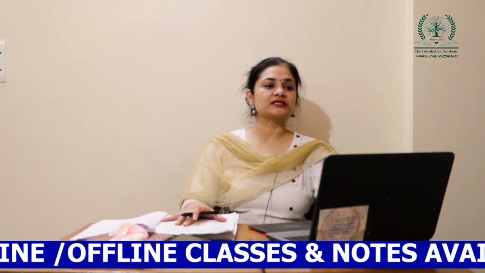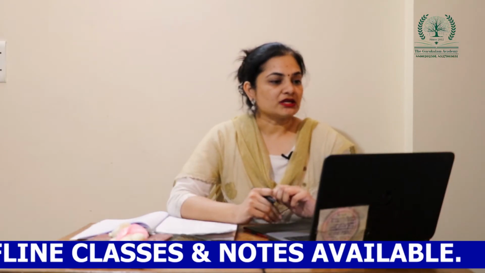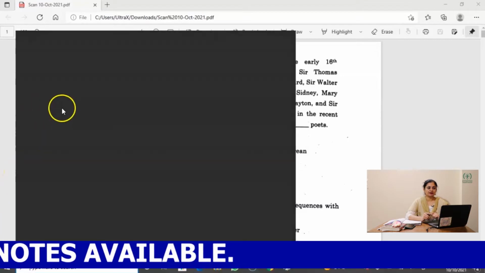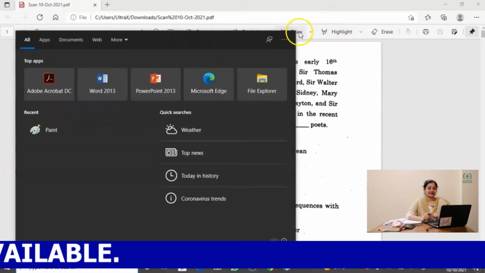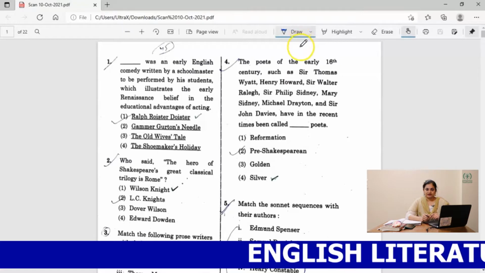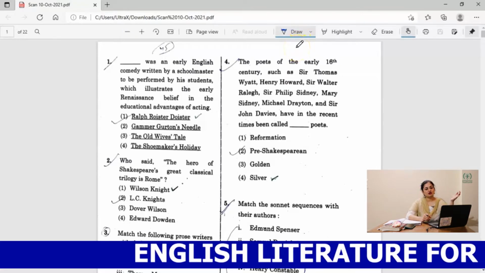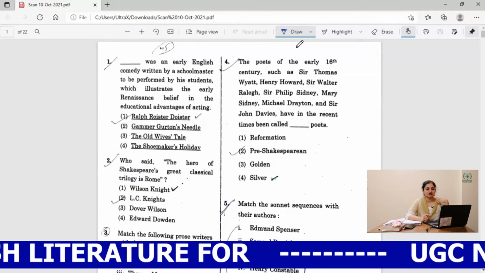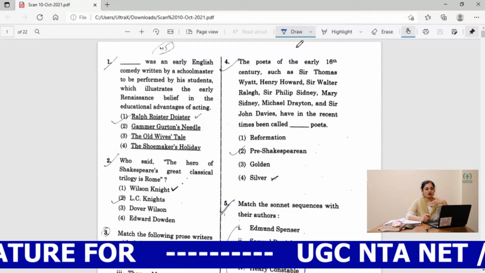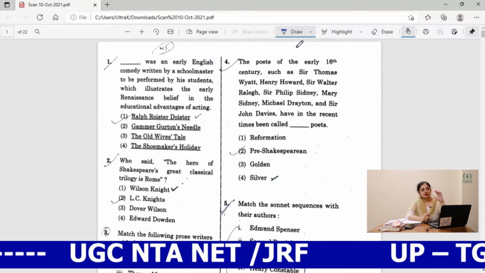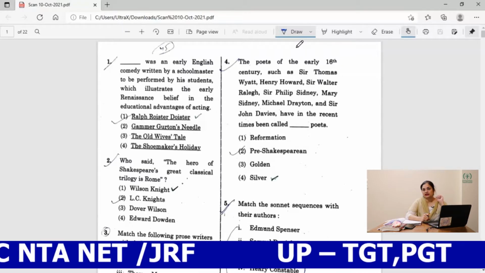The first question is, blank was an early English comedy written by a schoolmaster to be performed by his students, which illustrates the early Renaissance belief in the educational advantages of acting. Now we have 4 options here. First is Ralph Roister Doister, second Gammer Gurton's Needle, third is The Old Wives' Tale, and fourth is The Shoemaker's Holiday. And what they are asking is the early English comedy written by a schoolmaster.